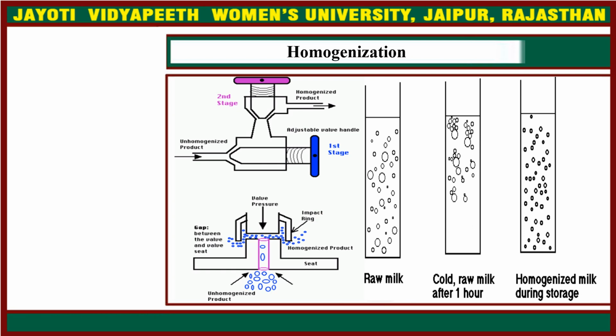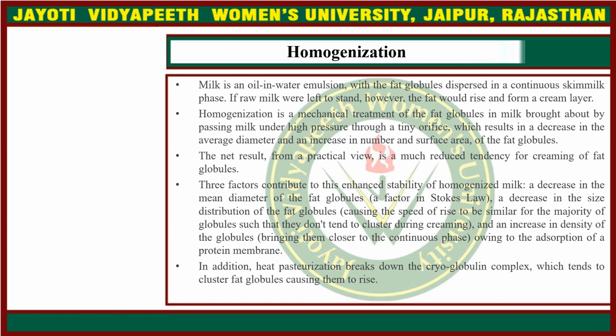Homogenization is basically a size reduction of the fat globules in the milk to 2 micrometers. In raw milk, fat is dispersed in this fashion, and in cold raw milk after 1 hour the fat accumulates toward the surface of the milk, while in homogenized milk during storage the fat is dispersed throughout the milk. Therefore homogenization is important. Milk is an oil in water emulsion with the fat globules dispersed in a continuous